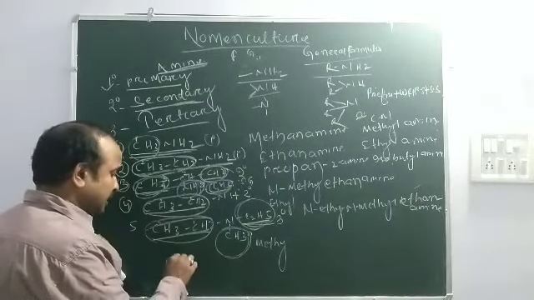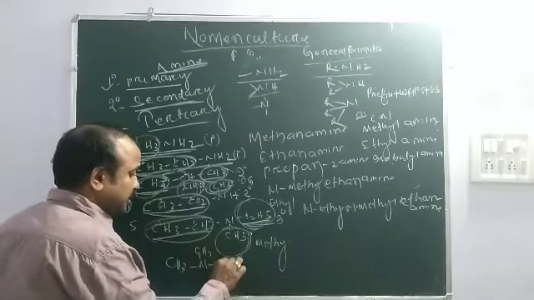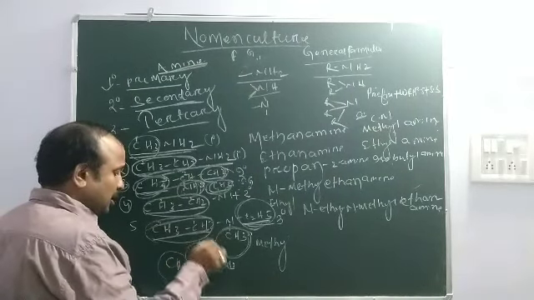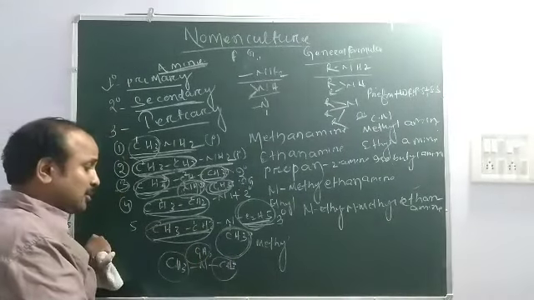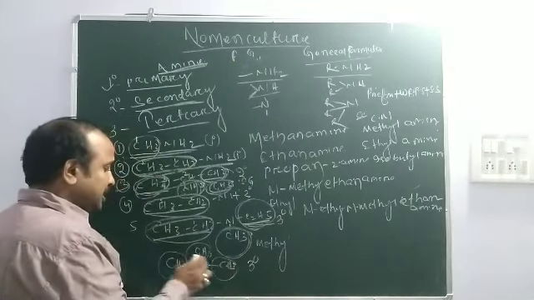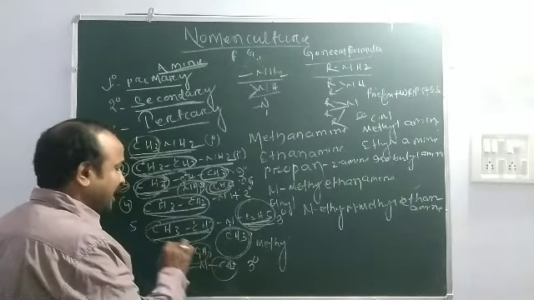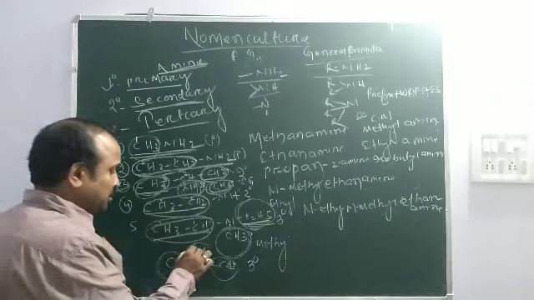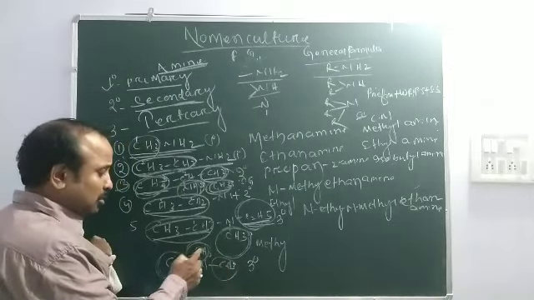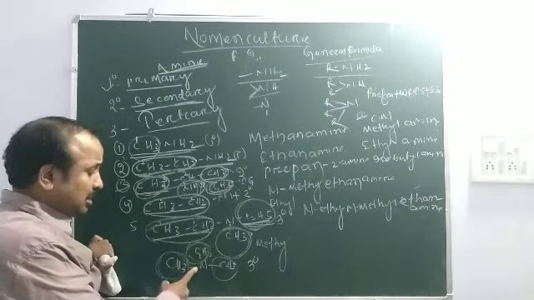Now consider CH3, N, CH3, CH3. There are three alkyl groups. This is also an alkyl group, and this is also an alkyl group. That means there are three alkyl groups, so it is 3 degree, and each alkyl group contains only one carbon atom. So one of these alkyl groups acts as the principal chain and the two others act as substituent groups. Both are methyl groups, and both attach to the nitrogen.